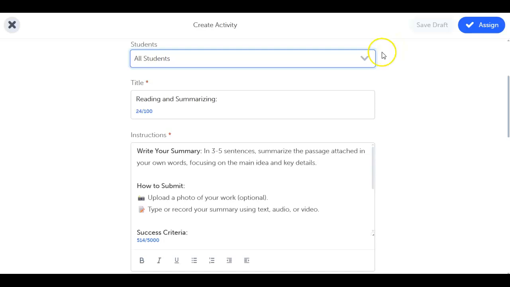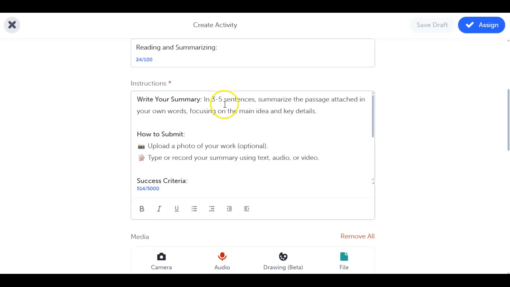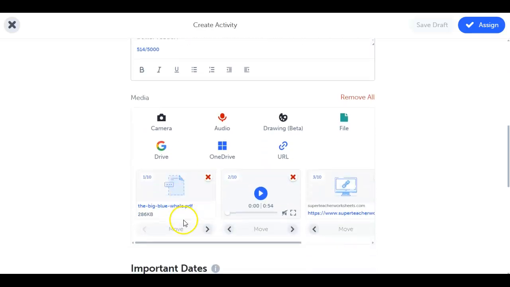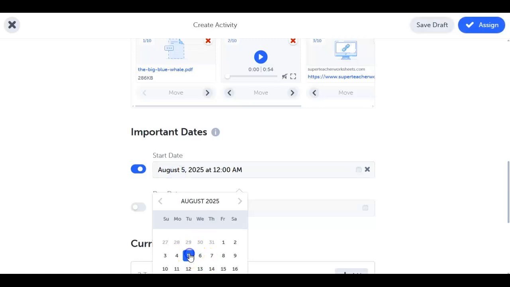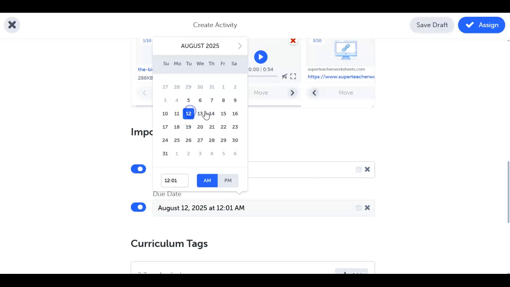Now, it's time to fill out the activity form with the following: a title and description, rich text formatting, add up to 10 media files including rubrics or exemplars, set a start and end date, great for scheduling, or leave it open for ongoing assessment. Add curriculum tags to support backward design and simplify assessment.